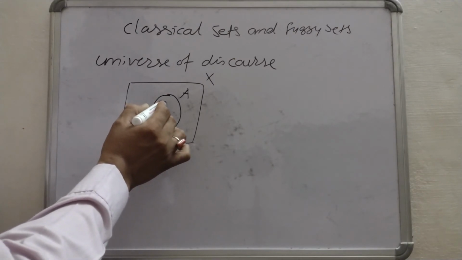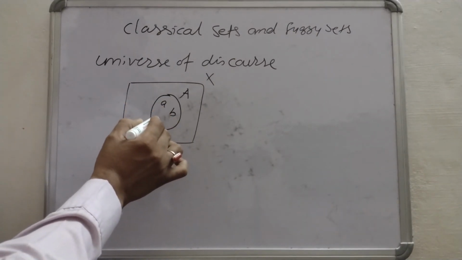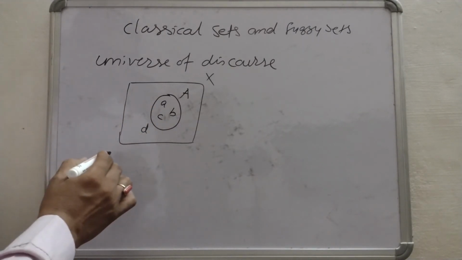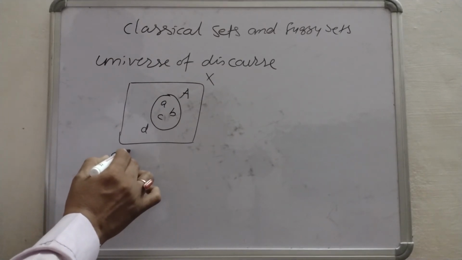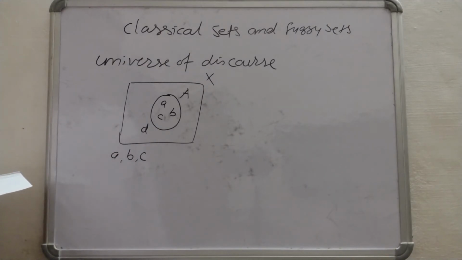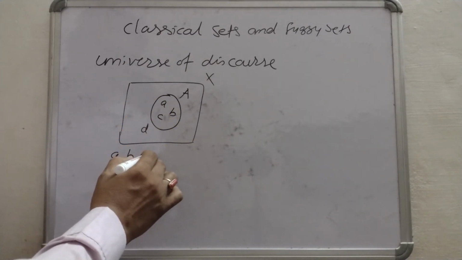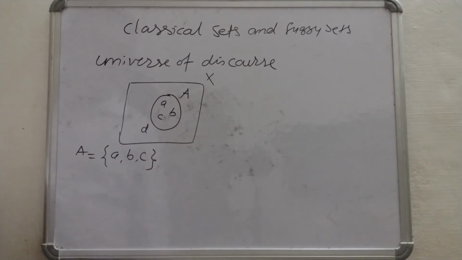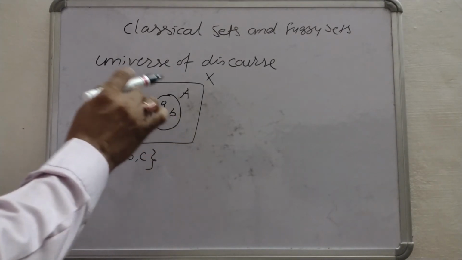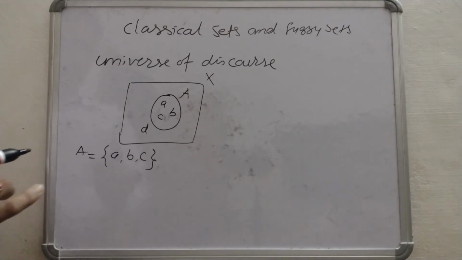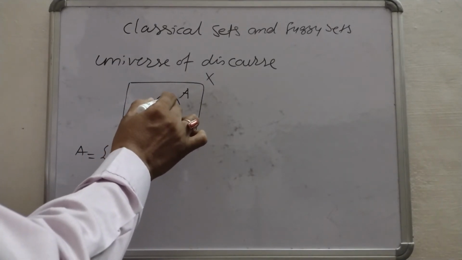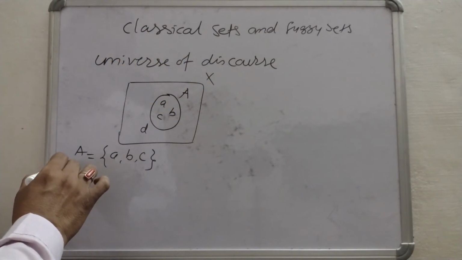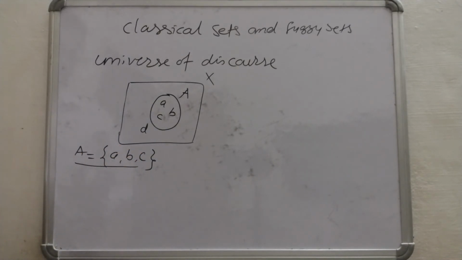Let us suppose a few elements are there: a, b, c, and d outside. So a, b and c are clearly members of set A. So we can write set A equals {a, b, c}, because a, b and c are clearly members of set A, whereas d is outside the set A, but it is in the universe X. So we can say that set A contains only three elements, a, b and c.